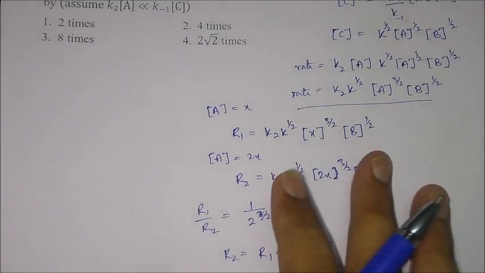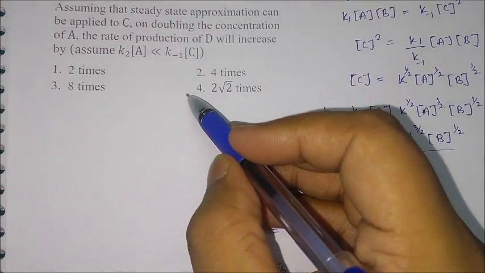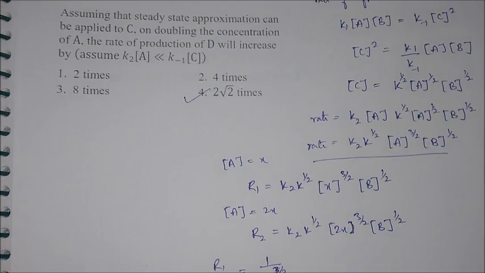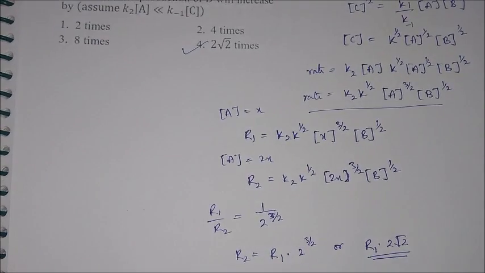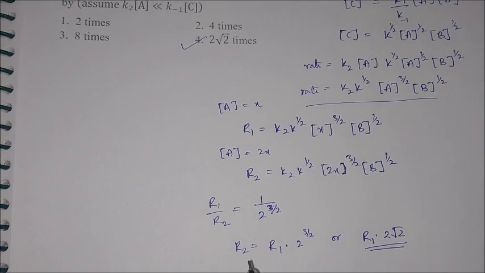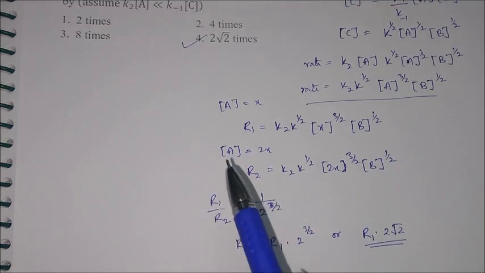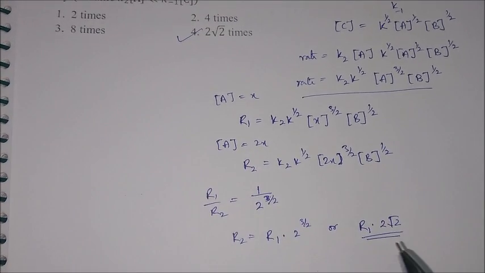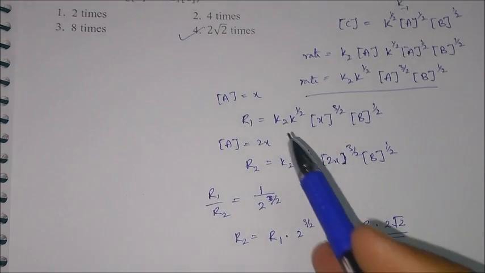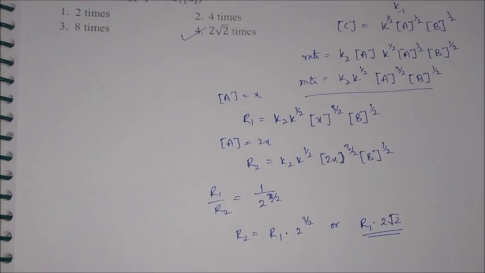So in this way this question is to be solved, and the correct option for this question was option number 4, that is 2 root 2 times. That means the rate of the reaction when we double the concentration of A will be 2 root 2 times the rate of reaction when the concentration was not doubled.